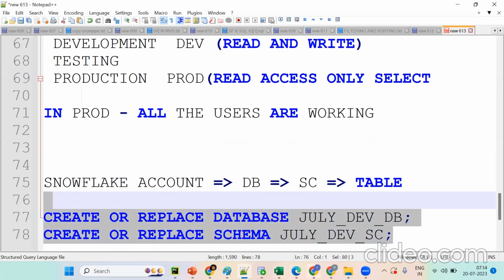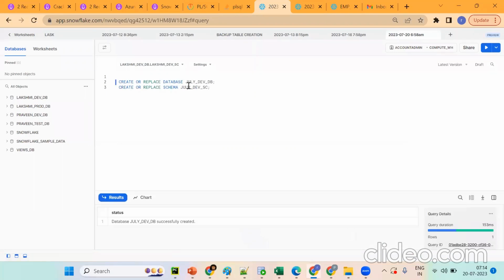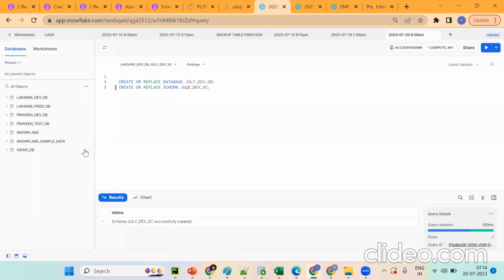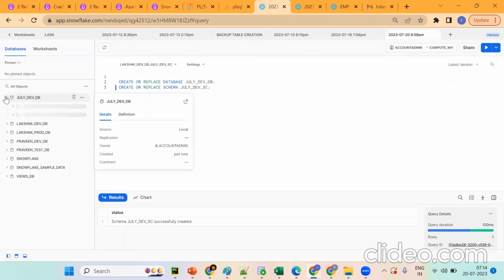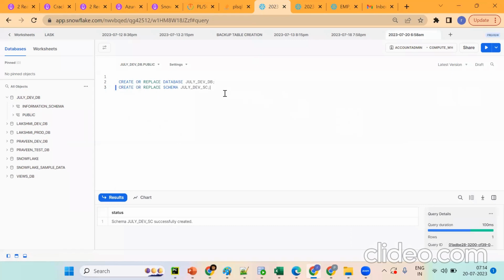Go back here. So this is the thing. Try to create one database. The next one is that the schema should be created. When I refresh, July dev db is created, and the schema has been created.